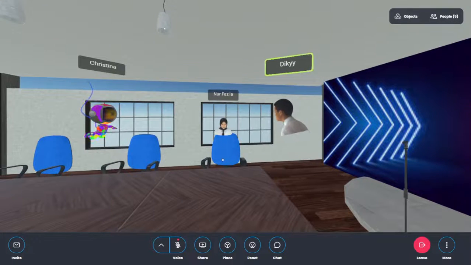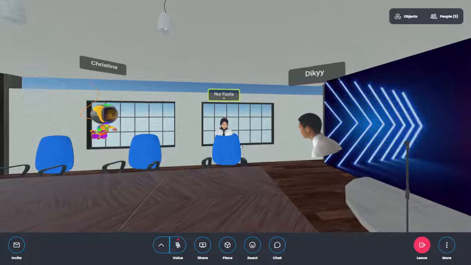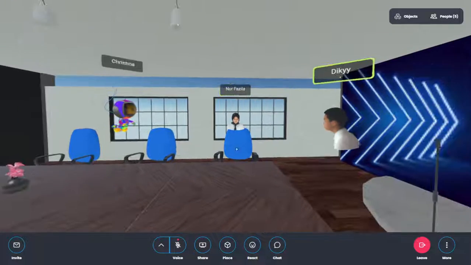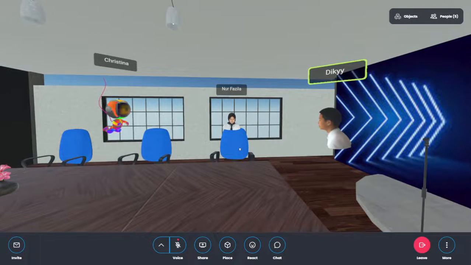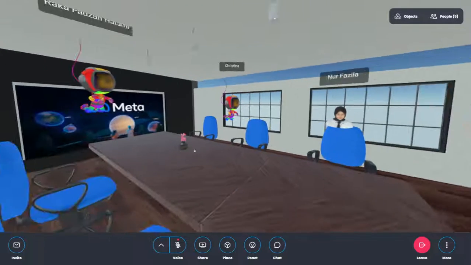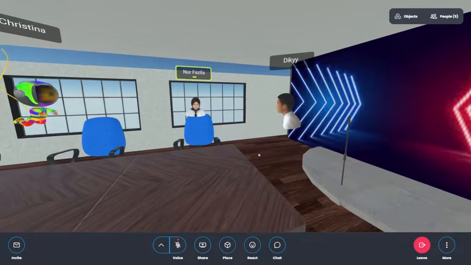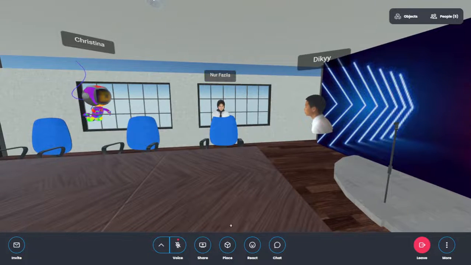You mentioned that a 3D model can be added in the metaverse room in Mozilla Hubs. Can you show me the 3D model in this room? We can share screen, or no, only the 3D model. Okay, 3D model.